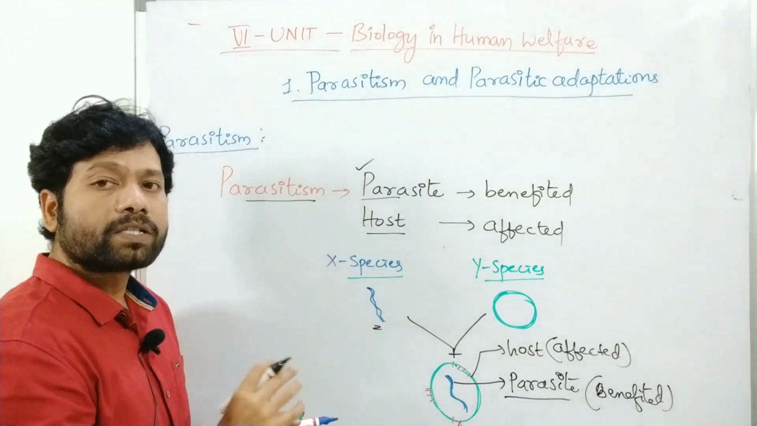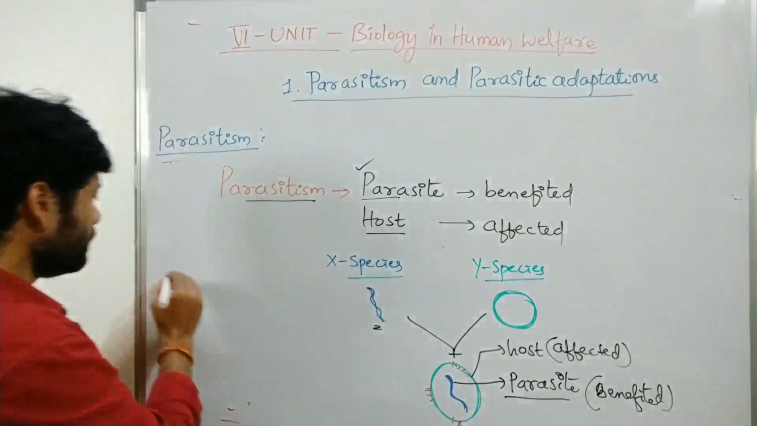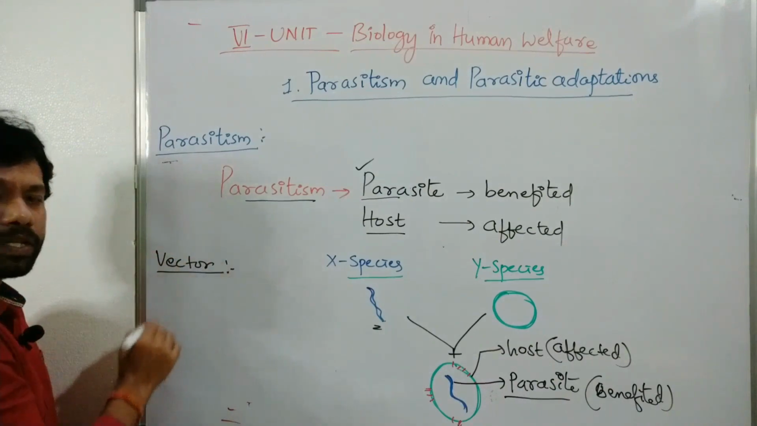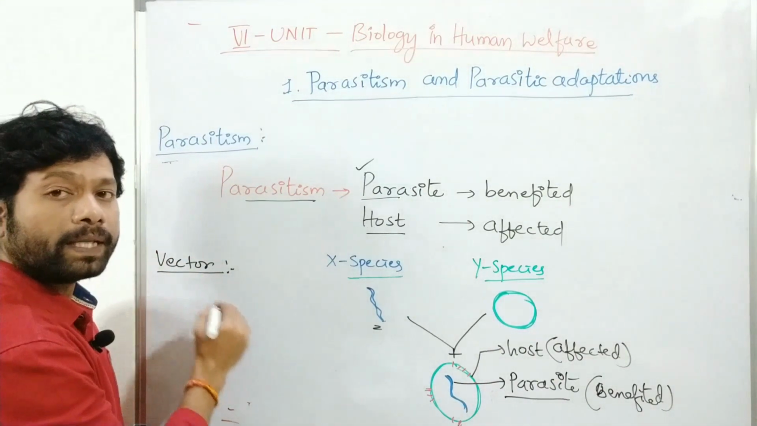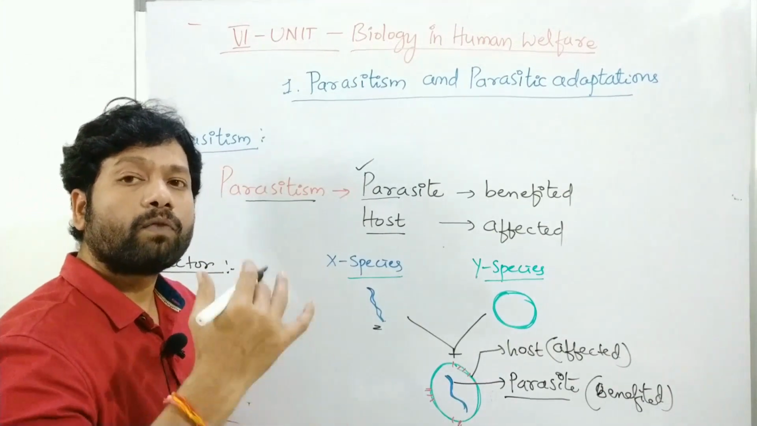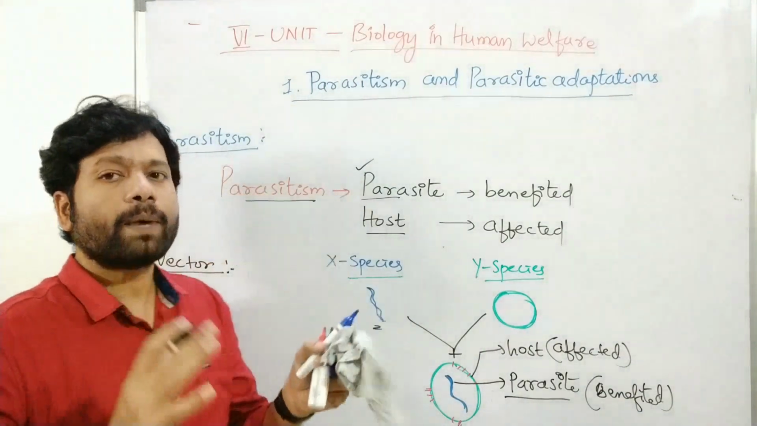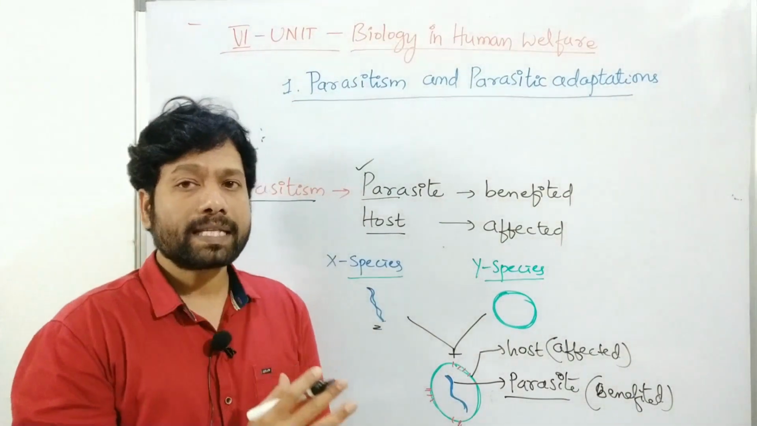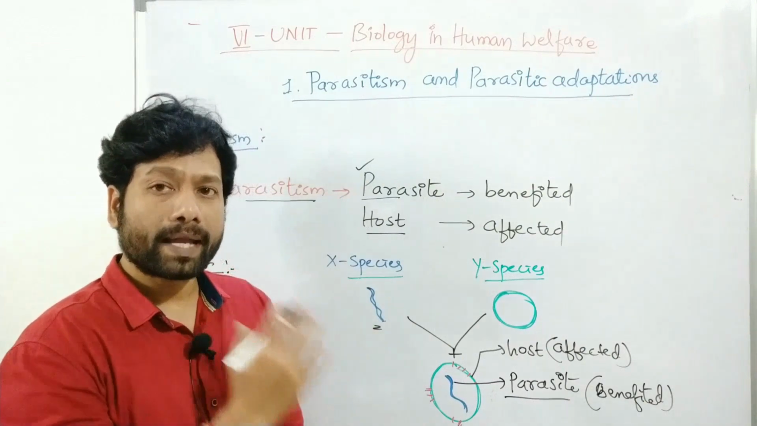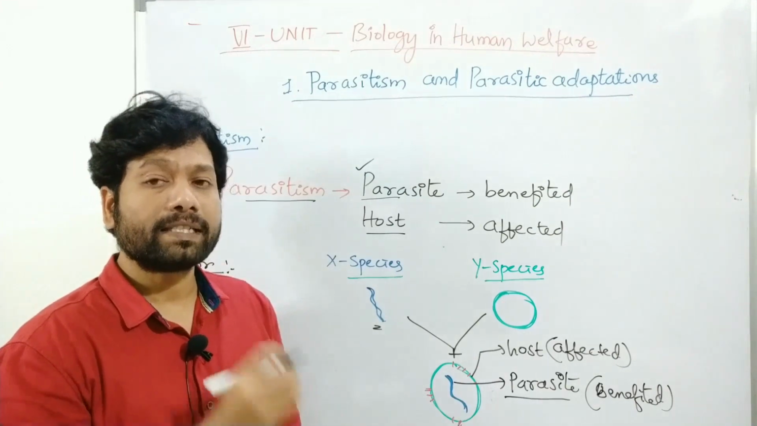One that is also important for this association is the vector. So what is a vector? Let's discuss the vector. The vector helps in the transfer of the infective stages of the parasite from one host to another host. So in the parasitism relation or association, this association includes the parasite and host, and also another one, that is the vector.